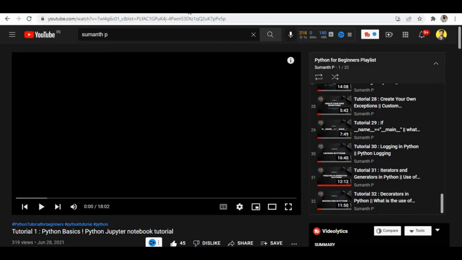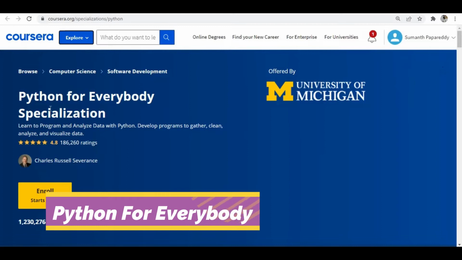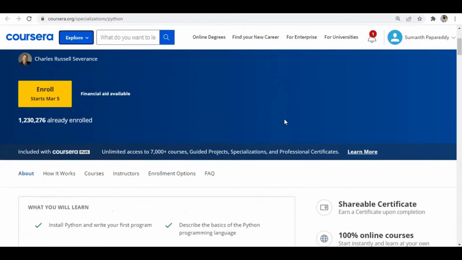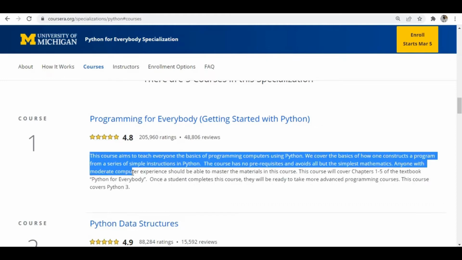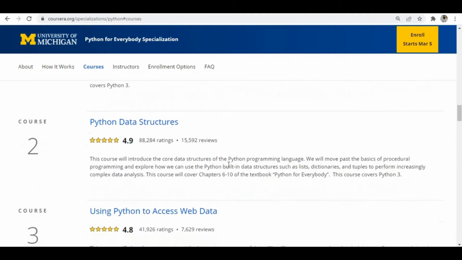Number 1 is the course from Coursera, the Python for Everybody specialization, offered by the University of Michigan. You can see it has around 5 courses. In the first course you will learn the basics of Python, an introduction to the course. In the second course you can learn about Python's built-in data structures like lists, tuples, dictionaries, sets.